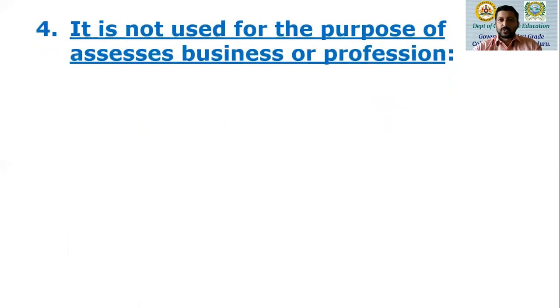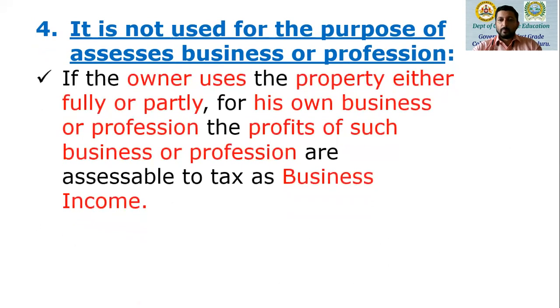The fourth one: it is not used for the purpose of the assessee's business or profession. I can let out my property to anyone. Such a person can use it for any purpose. But the important thing for me is that I am deriving rental income. But if I am the owner of the property, let's imagine I am a doctor, or a lawyer, or an engineer, and I have converted that house property into a clinic or into my office, then the income from that house property cannot be taken as house property income. Whatever income I derive from that will be taken as my business or profession income.